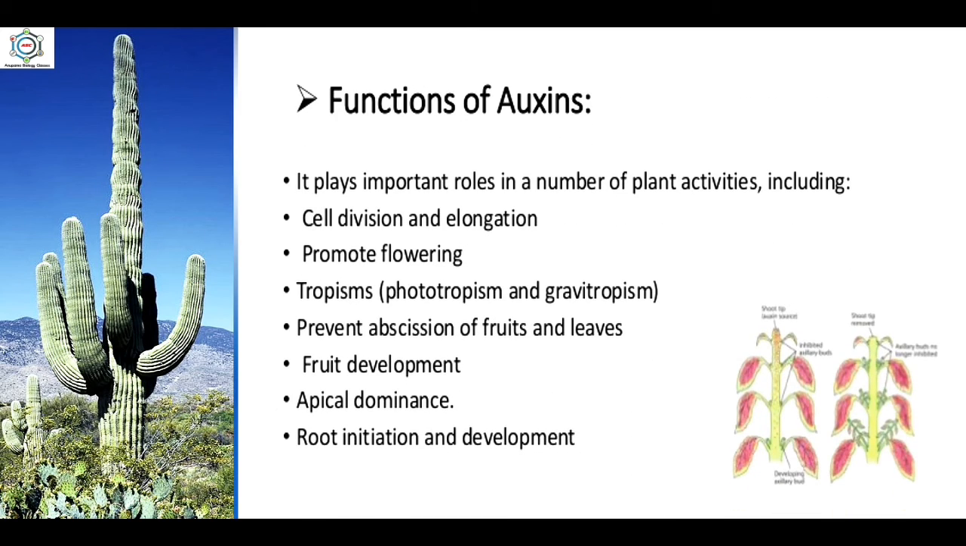Functions of auxins: it plays an important role in a number of plant activities including cell division and elongation, promoting flowering, tropism, preventing abscission of fruits and leaves, fruit development, apical dominance and root initiation and development.